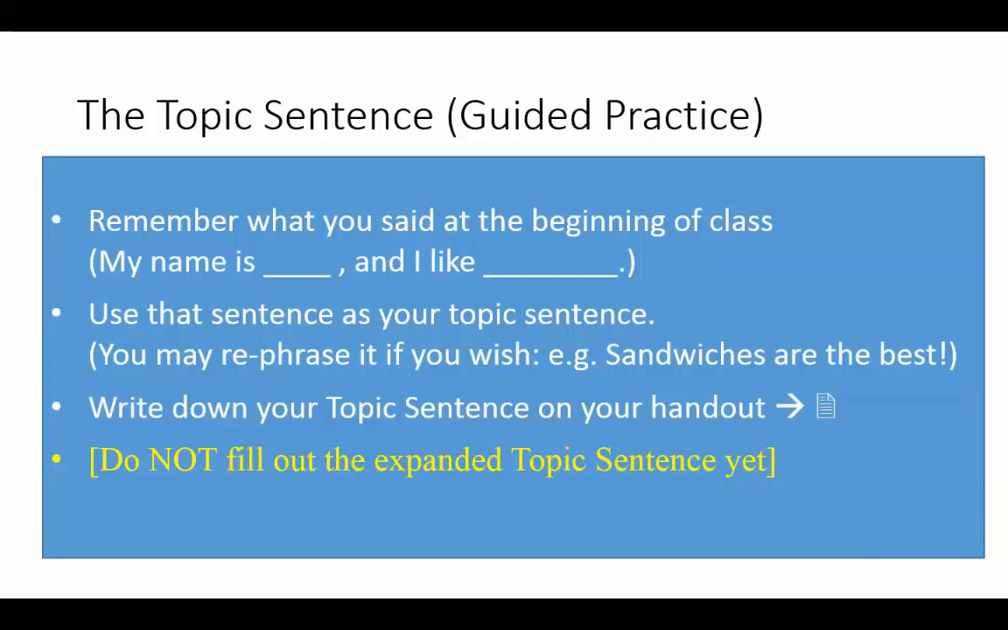We could use that as a topic sentence. Again, a very simple topic sentence. And you could rephrase that if you want to. Instead of saying my name is Matthew and I like sandwiches, you could say sandwiches are the best, or sandwiches are a delicious food, something like that. So now if you have your handout that goes with this lecture, you could write down your topic sentence on your handout.